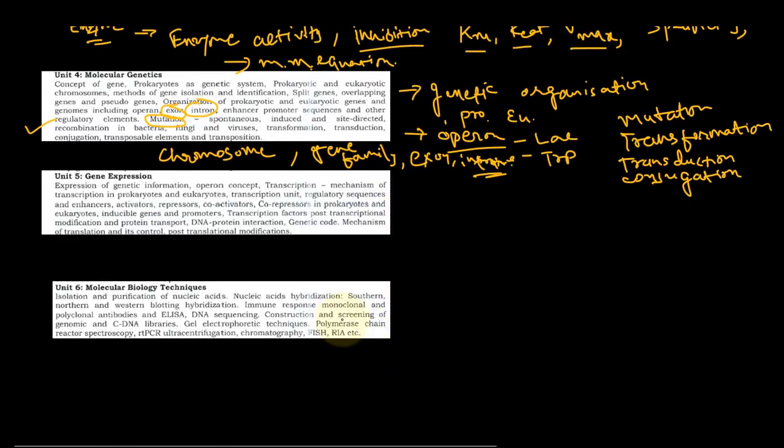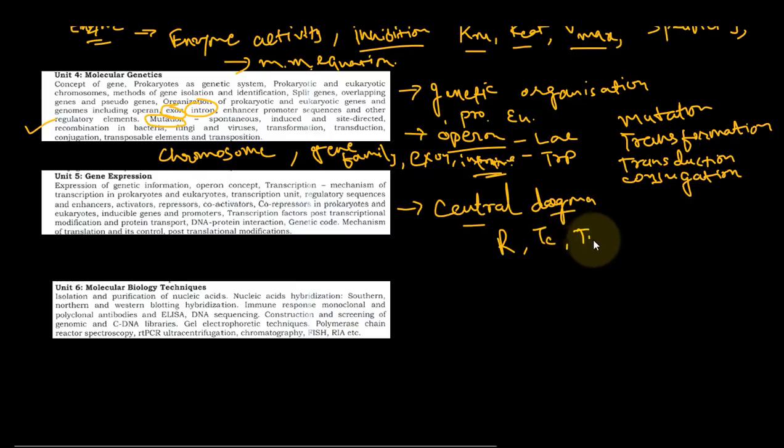For gene expression, the most important topic is the central dogma of life. For this, you must understand replication, transcription and translation, and the post-transcriptional modification and post-translational modification.